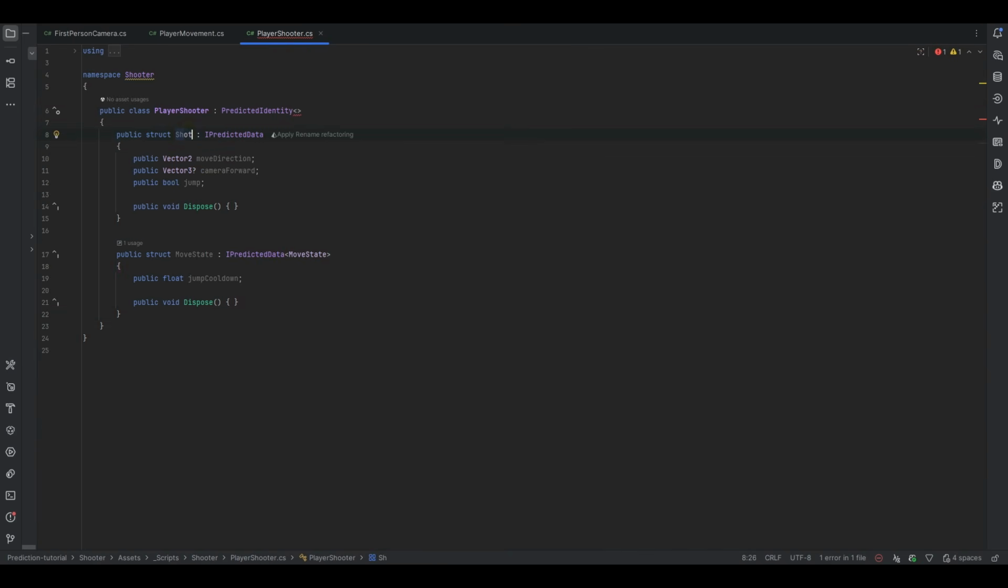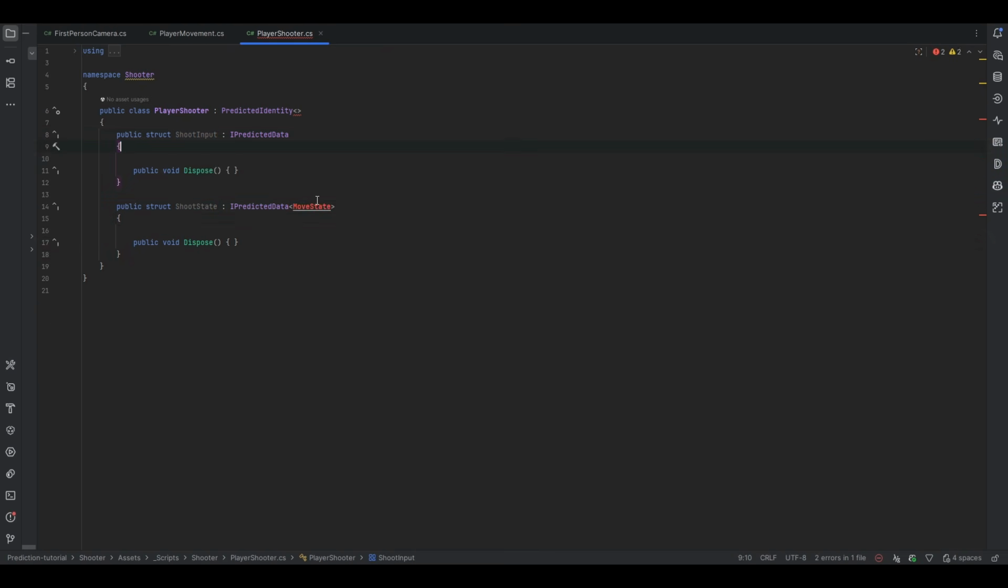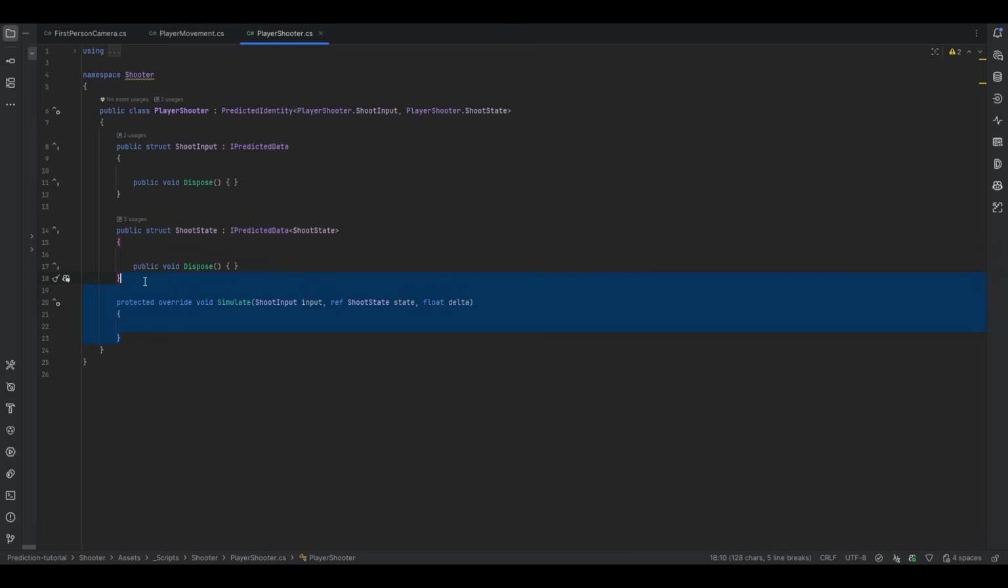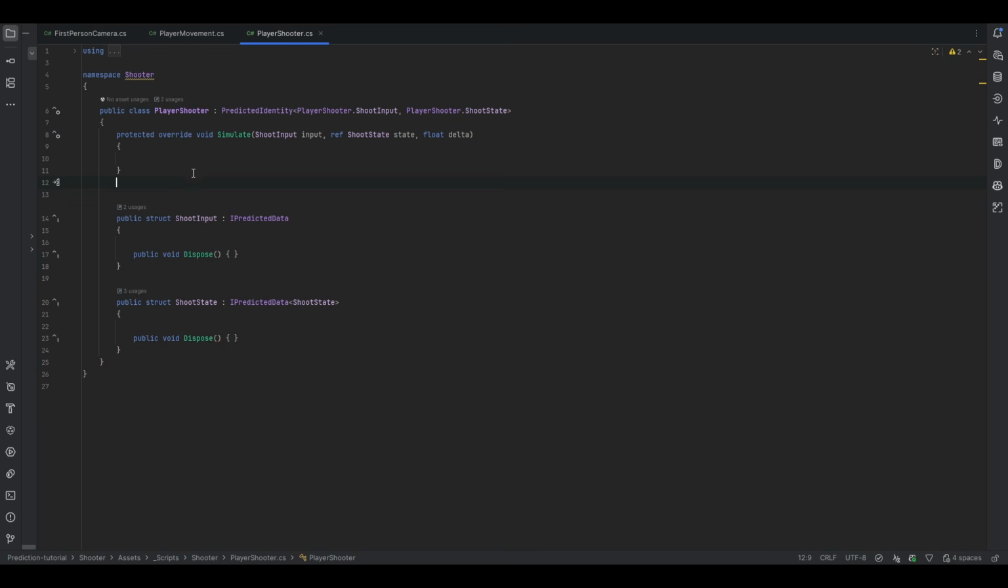This is the shoot input, the shoot state. And let me remove these, and the shoot state. And then here we'll have the player shooter.shoot input and player shooter.shoot state. And we also, of course, need the simulate. All right, cool. So now that we have these, there's a few things that we want with the shooting.